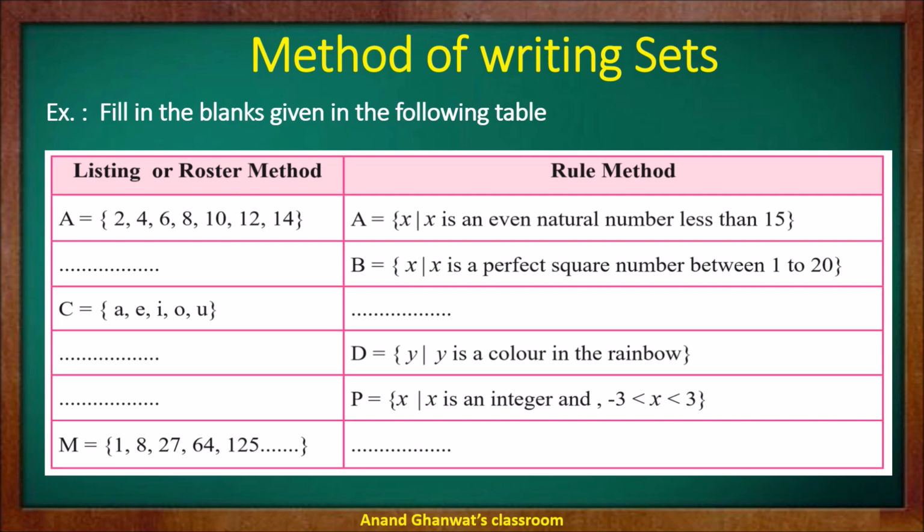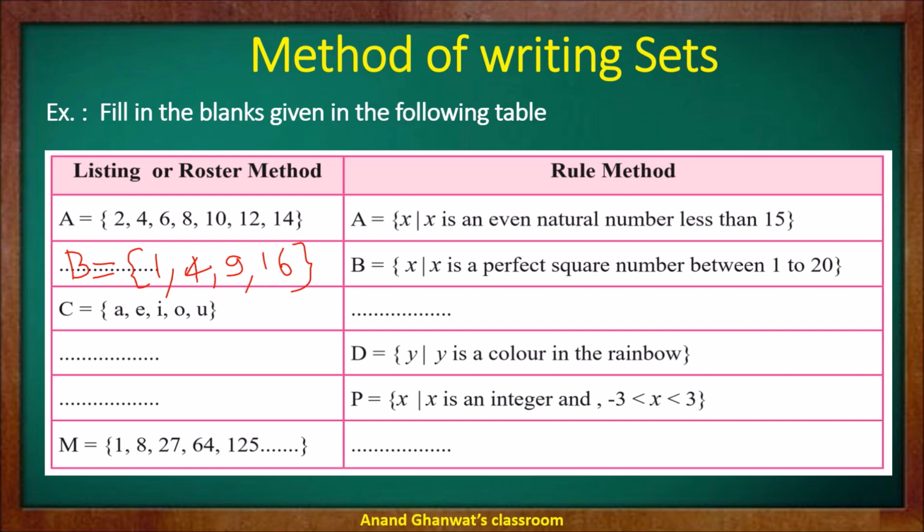So it can be written as B is equal to perfect squares. The first perfect square is 1, next is 4, next is 9, next is 16, and the next is 25, but we want numbers up to 20 only. Therefore B is equal to 1, 4, 9, 16 is the required set by the listing method.